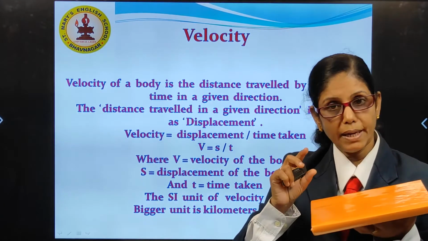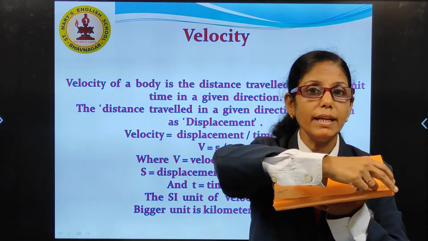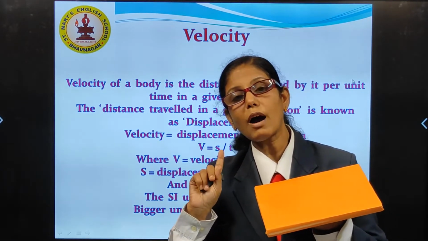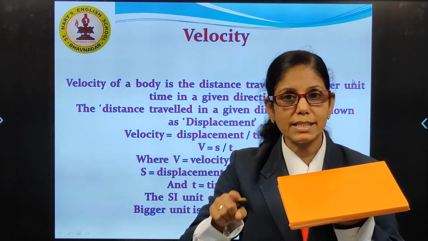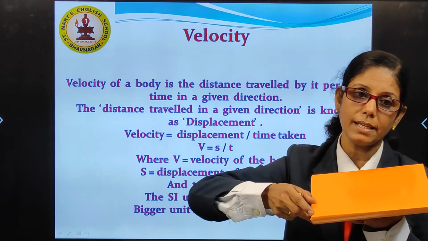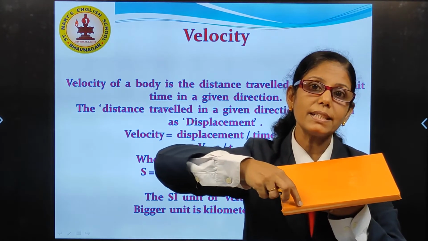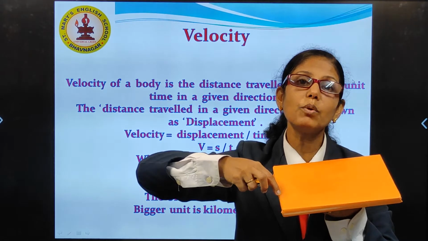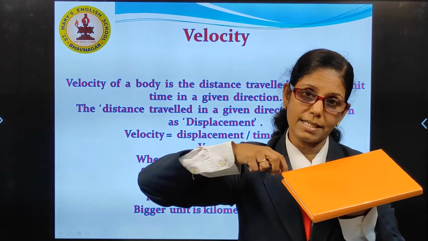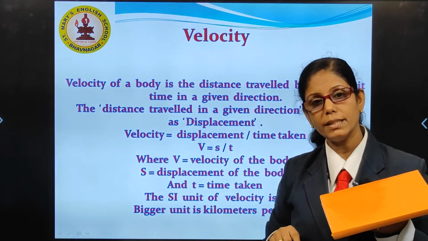So the main difference between speed and velocity is that speed is only distance travelled by time taken. We do not have to see in which direction the object moved. But when we come to velocity, be careful, we have to understand in which direction the object has moved together with what is its distance travelled. Therefore, what can we give as the definition for velocity?